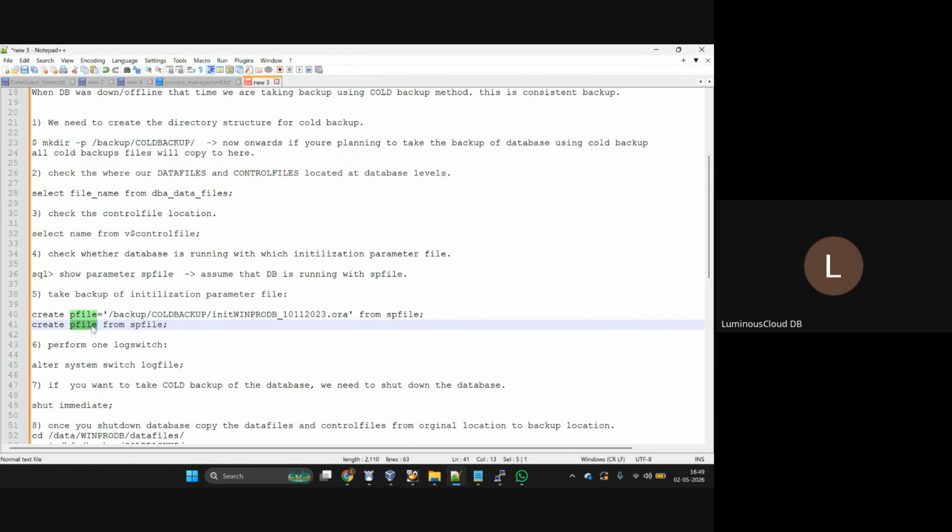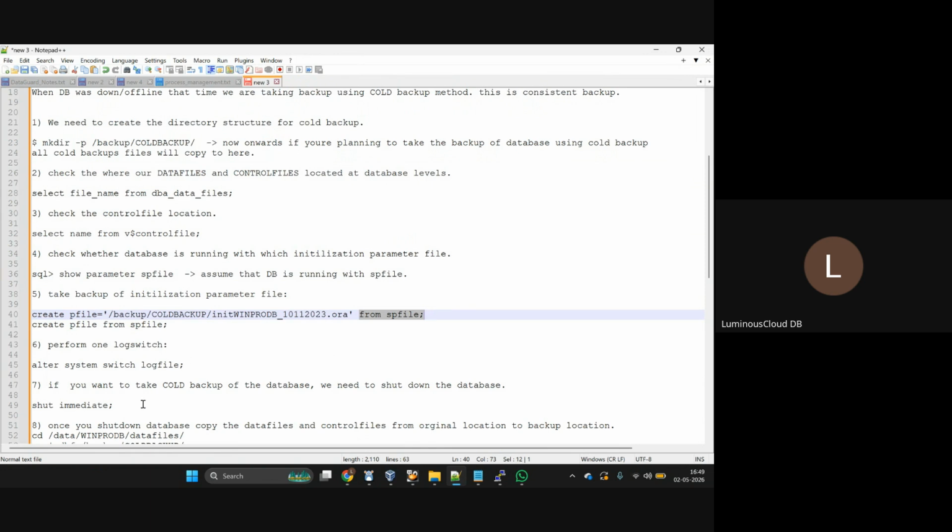When I don't want that, and I want to create my pfile backup in a customized location, then I will use create pfile equal to the location and the pfile name from spfile. Like that we will create it. Done.